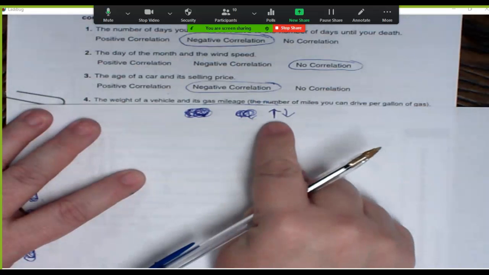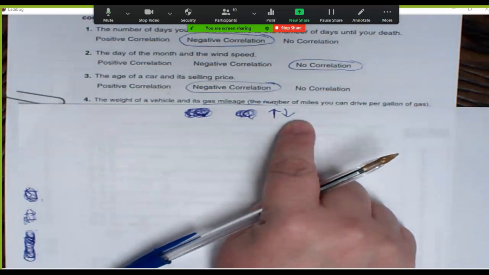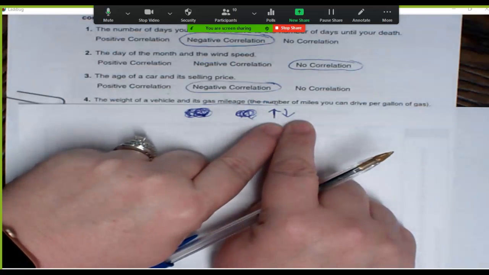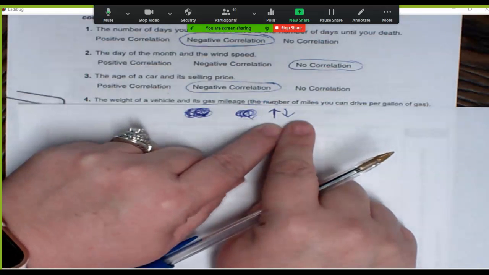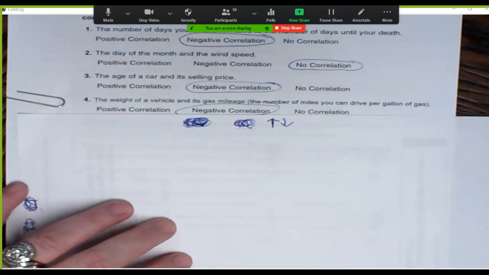So again, what kind of arrows do we have? Negative. When we're doing this, is it easier for you to see the correlation when I draw the arrows? Yes. So if you were doing this as a test strategy, wouldn't it be good to try to draw the arrows yourself to see that correlation? Yes. So it is negative.